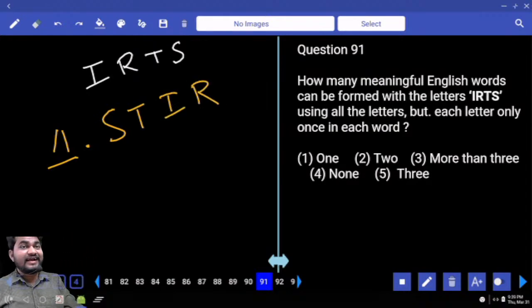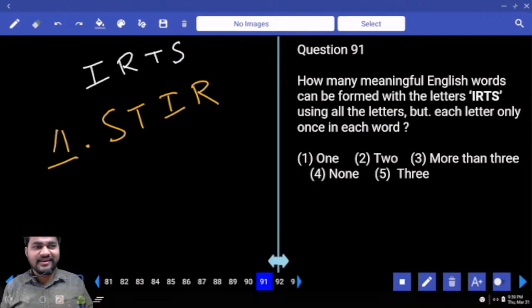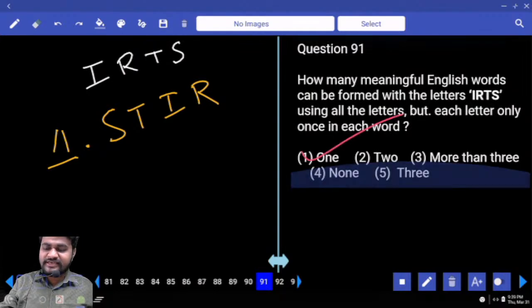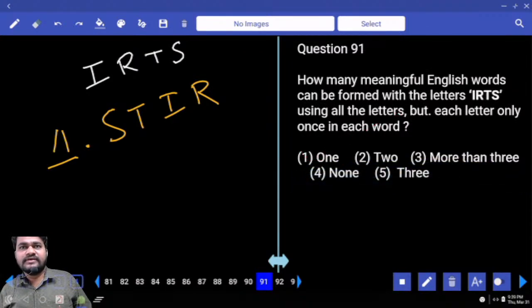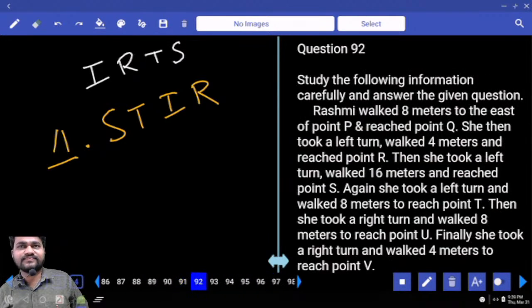Stir means movement. So this is the only word which is formed as meaningful English word. So one means option number 1. Stir means movement. Next, 92.